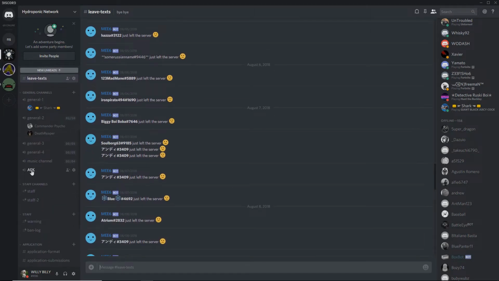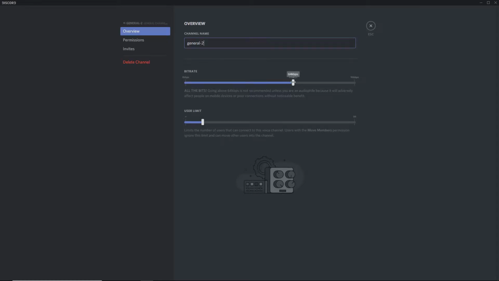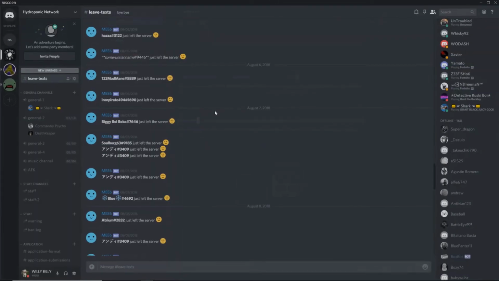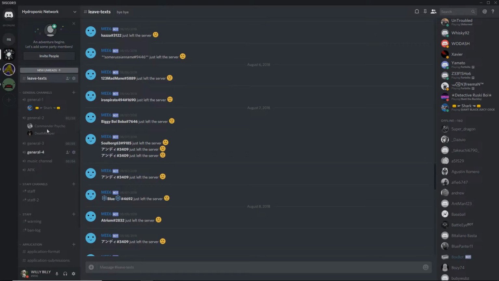And then our general chats, obviously we have little caps, which you can go over here, and you can put a user limit. The bit rate basically improves your audio the higher it is, and the lower it is makes the audio a little bit worse. But if you're on a phone, it won't use as much data, which is pretty useful if you have a lot of data problems. And then I put some caps on them so other people can join, because usually we had a lot of players on.